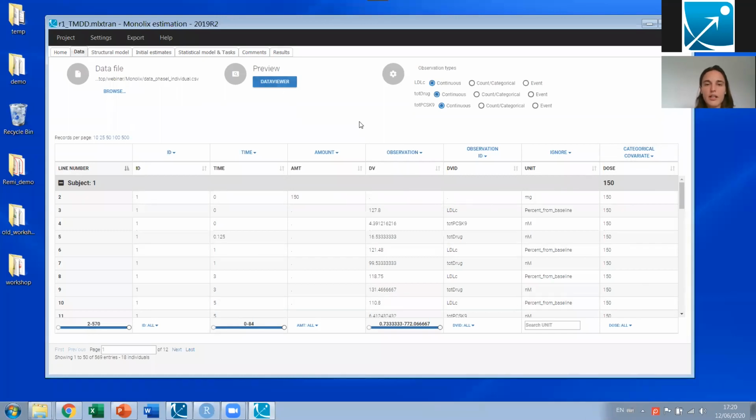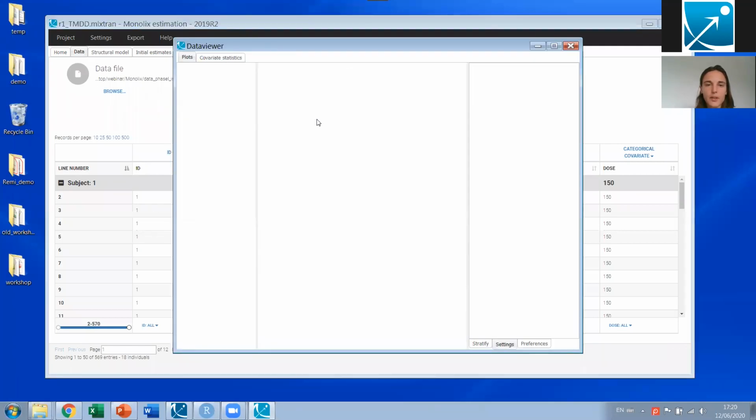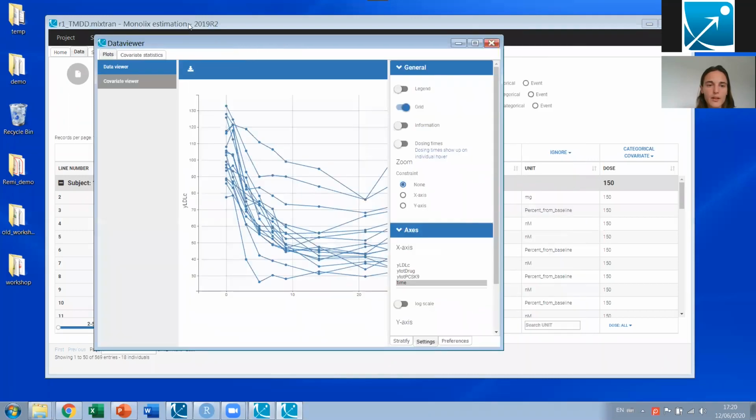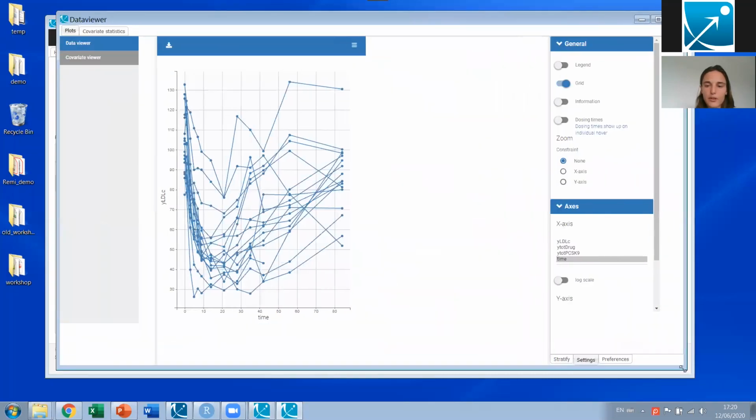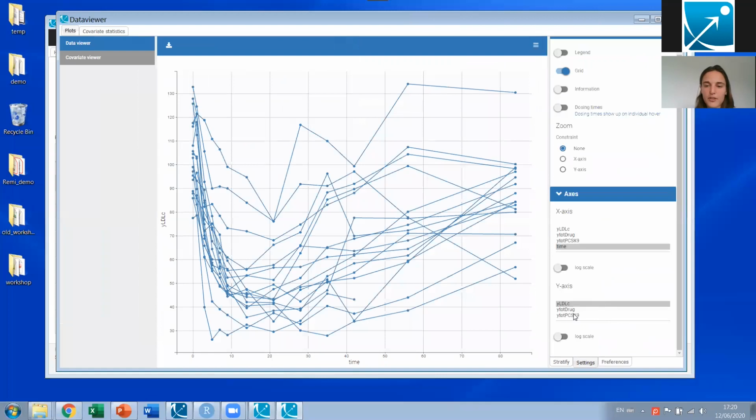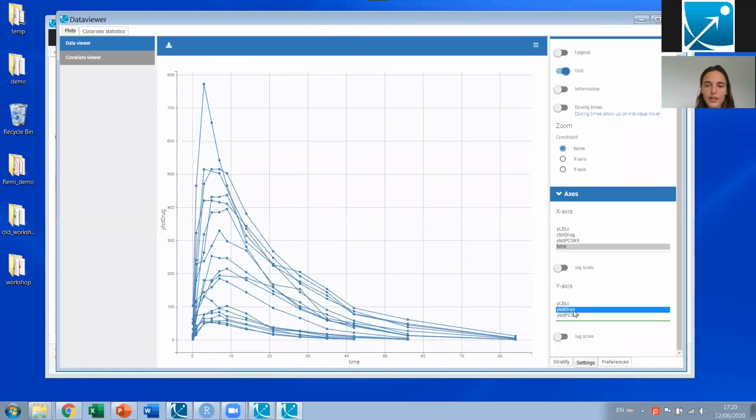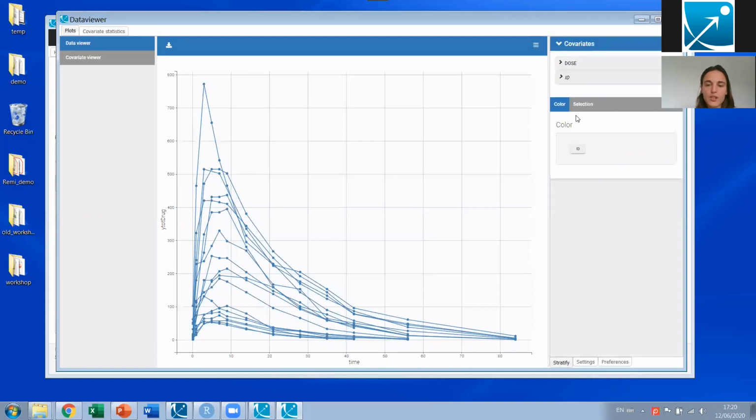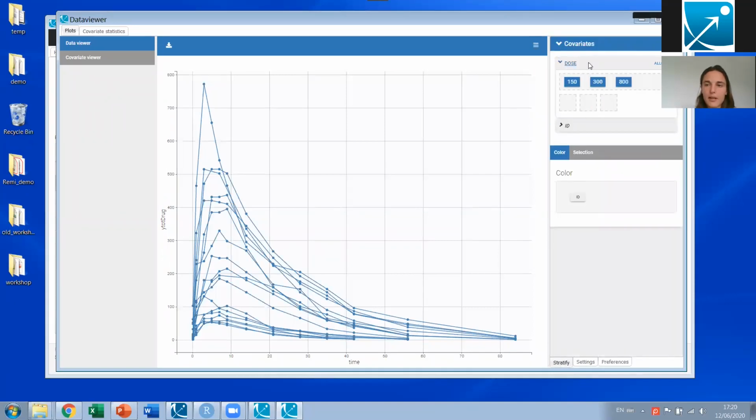Let's first have a look at how the dataset looks by opening it in the data viewer. In the data viewer, we see our data as a spaghetti plot, and I will first look at the total drug concentration. What I can do is go to the Stratify tab and allocate the dose groups, color by dose, so that we can really see the three dose groups.